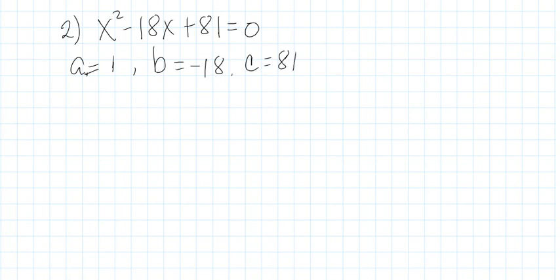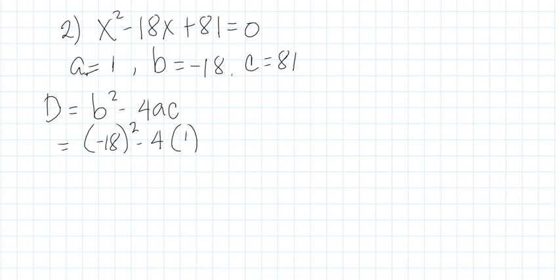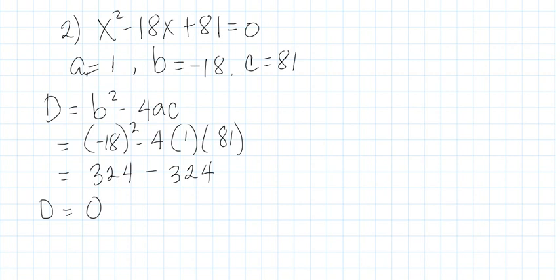And the next step is solve for the discriminant. And then substitute the values. We have negative 18 for b, your a is 1, your c is 81. Then solve this algebraically. 18 times 18 is equal to 324 minus 4 times 81 is 324. Therefore, the discriminant is equal to 0.